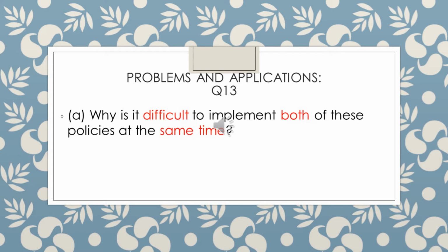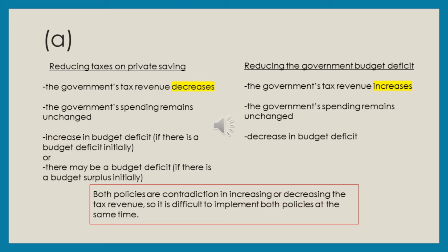For part A, the question asks why it is difficult to implement both of these policies at the same time. To answer this question, I will talk about both policies one by one, setting the situation that government spending remains constant for both policies.